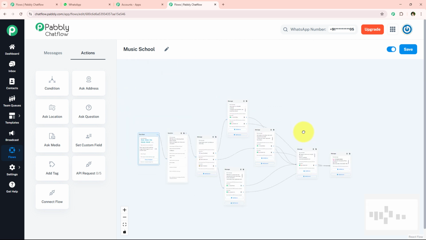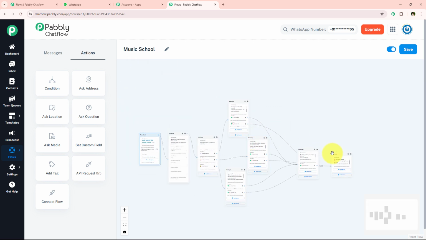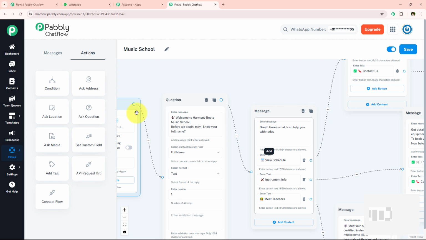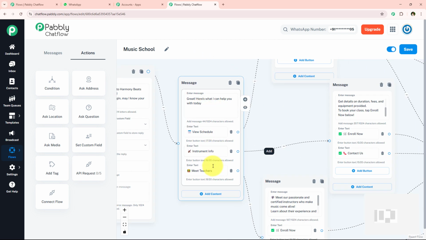Now with this, we have successfully completed our WhatsApp chatbot. And now what is going to happen is that whenever my user is going to send me any of this keyword, the chatbot is going to ask them for their full name and further give them these 3 options.